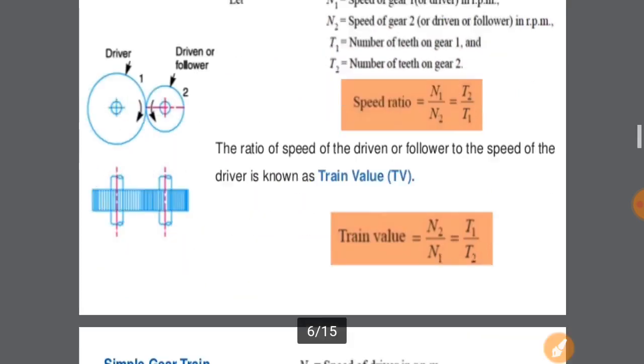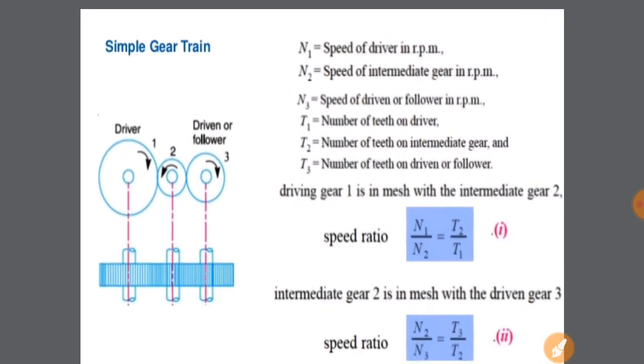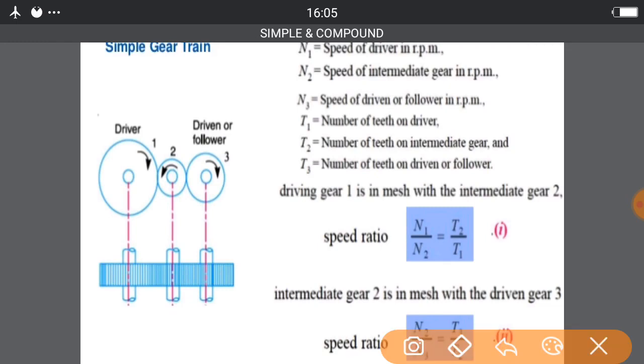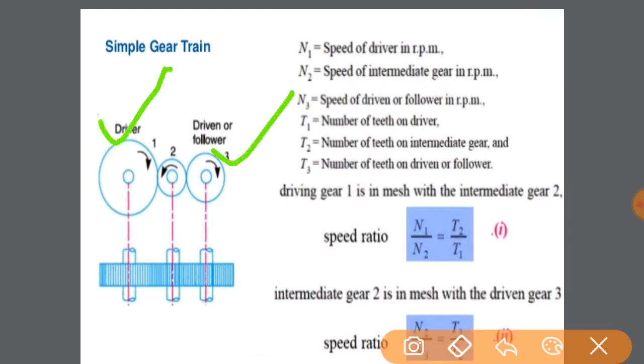Okay, next we will go for the simple gear train having one intermediate gear in it. So there are three gears you can see. First is the driver gear, and the third is the driven or follower gear. The gear which is just used to transfer the motion from one point to another is known as the intermediate gear.